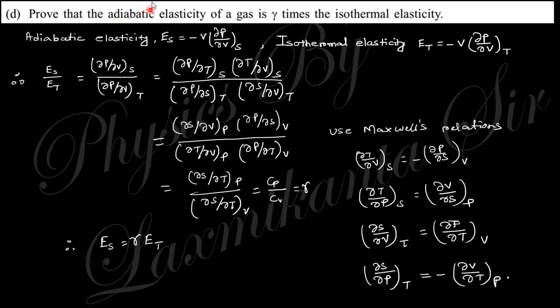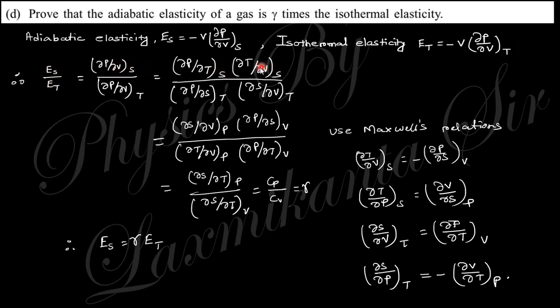Next question, prove that the adiabatic elasticity of a gas is gamma times the isothermal elasticity, where gamma is the ratio of the specific heats of the gas, Cp by Cv. So adiabatic elasticity Es is minus V del P by del V at constant S, where S is the entropy. And isothermal elasticity Et is minus V del P by del V at constant T, temperature. So their ratio will be like that.